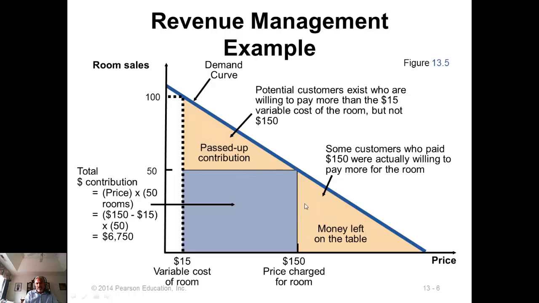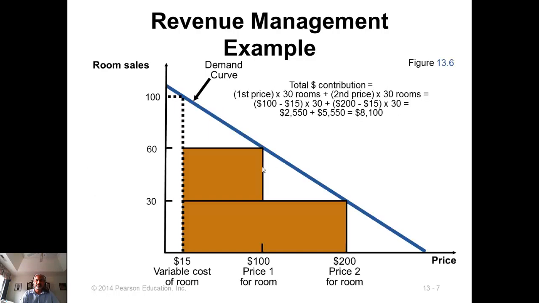So somehow, if we can bifurcate the prices, so maybe you can set up one price here and one price there, and try to collect that part of the money that's now being ignored into the revenue equation. Would that be beneficial? So that's what revenue management does. So here is an example. Suppose you have two price points.